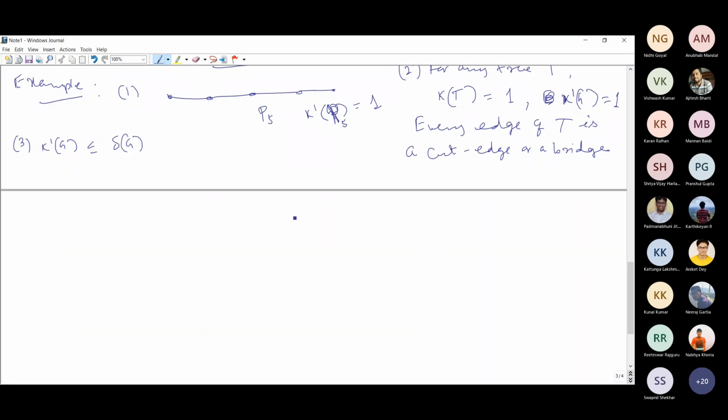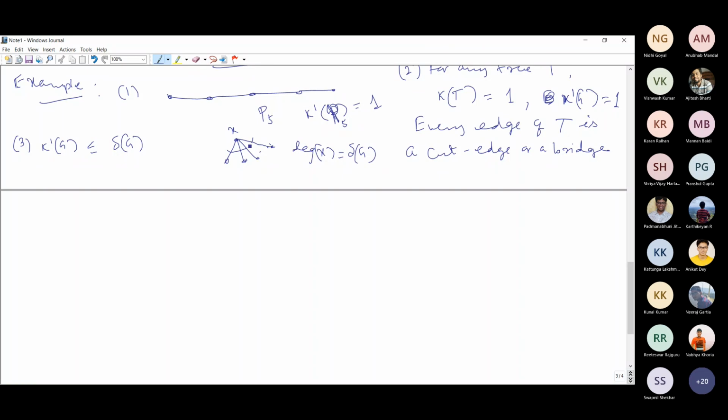In any graph, take a vertex x of minimum degree, so degree of x is equal to delta G. If you remove all the edges incident on this vertex, you isolate the vertex x.